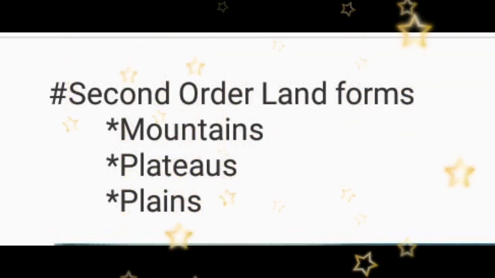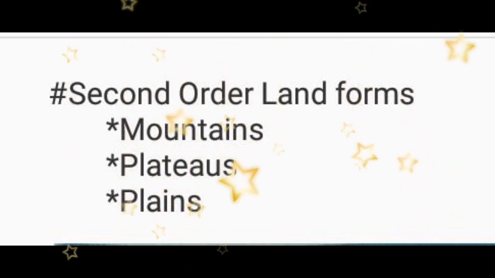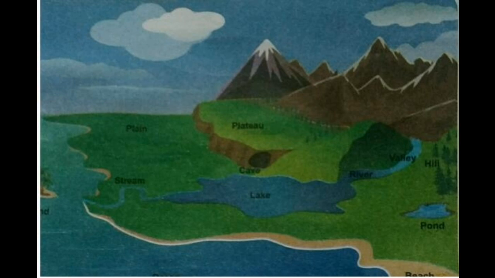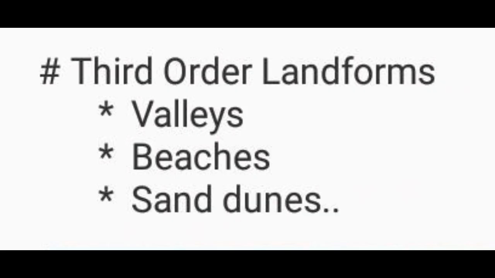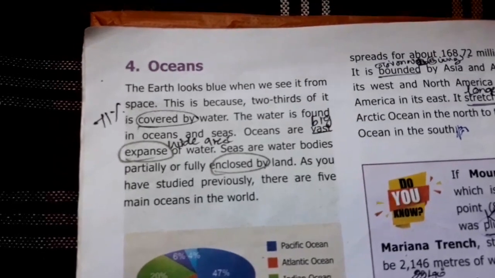Now, see the second order landforms: mountains, plateaus, then plains. See the image: the plateau, the plains, the lake, pond, hill, stream, isn't it? See the third order landforms: valleys, beaches, sand dunes. Now see the picture of a valley. Valley means Pallattaku. Let us see the topic oceans.